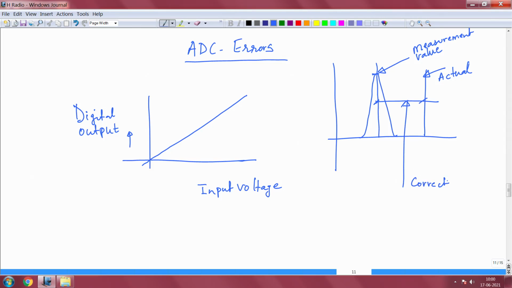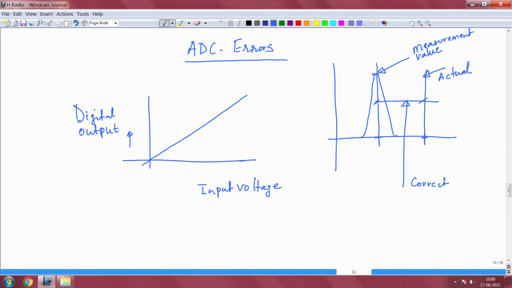I can correct this, because if I know my actual line and I know this line, I can more or less correct for it. I can add some value, some offset, some bias, and correct the measurement value that I got here.